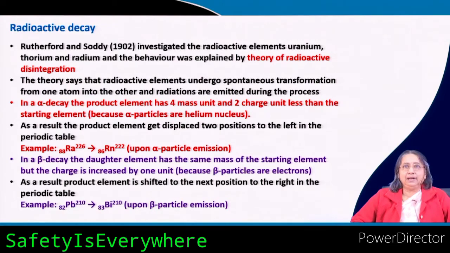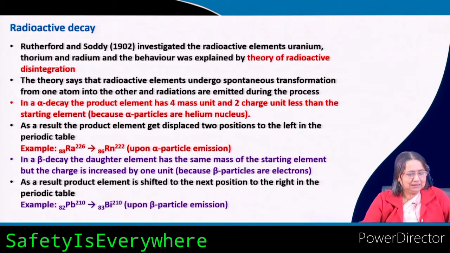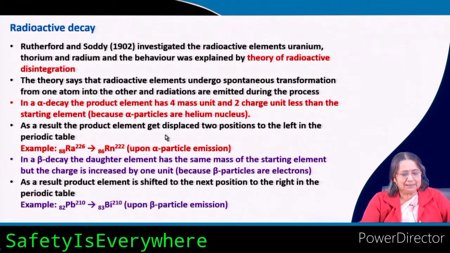So when 2 units of atomic number are reduced, what will be its new position in the periodic table? As a result, the product element gets displaced 2 positions to the left in the periodic table. This is very important.